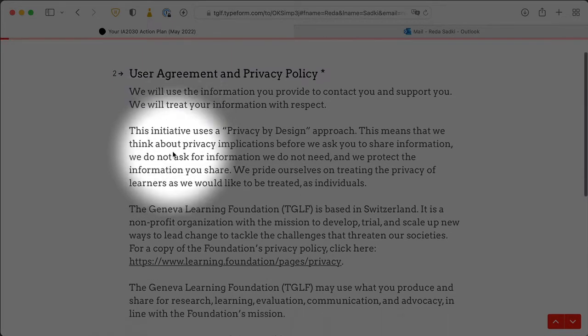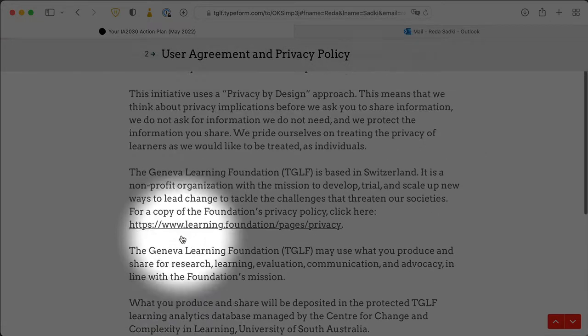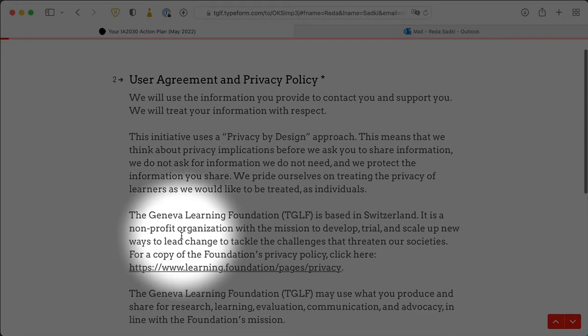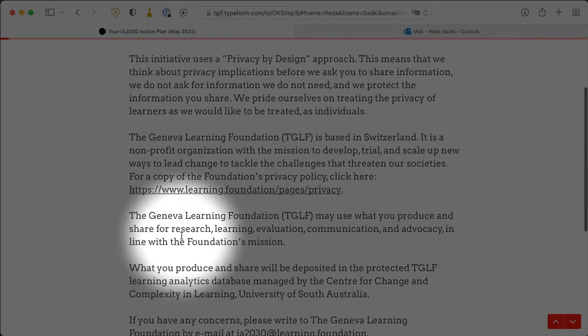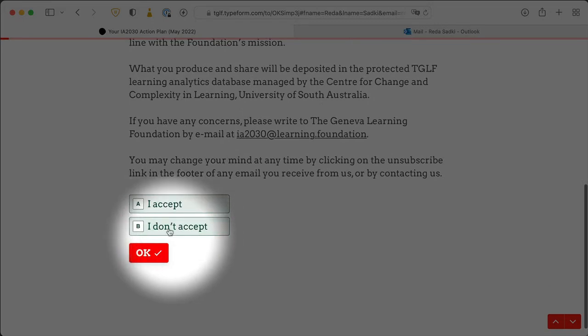This is for new members of the movement. You should have received a personalized link. If you already in March filled in the full application, we've asked these questions, and so we send you a personalized link that should enable you to skip it. But if you find these are quick to go through. So first of all, the user agreement and privacy policy.